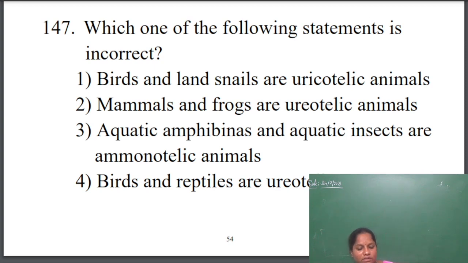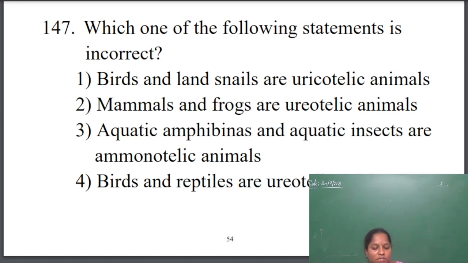If the frogs are on land, the nitrogenous waste will be in the form of urea. Third one, aquatic amphibians and aquatic insects are ammonotelic. Everybody knows that most aquatic animals are ammonotelic, so that is also correct.